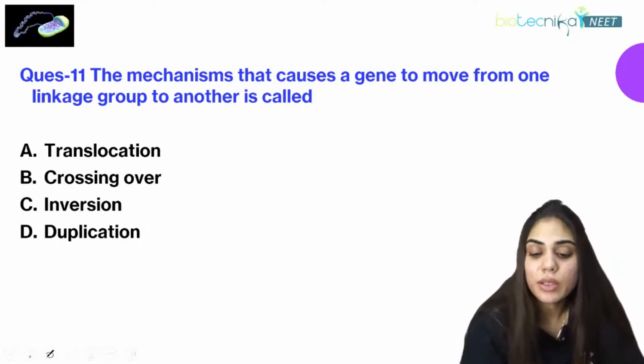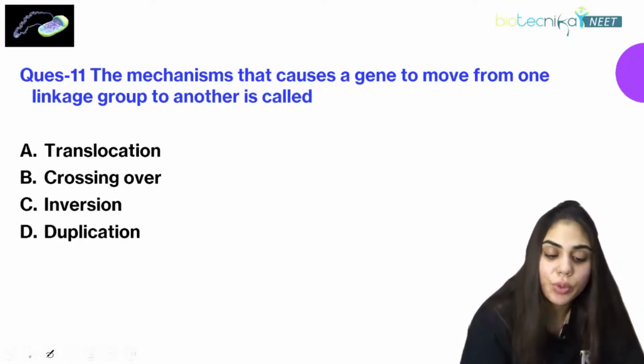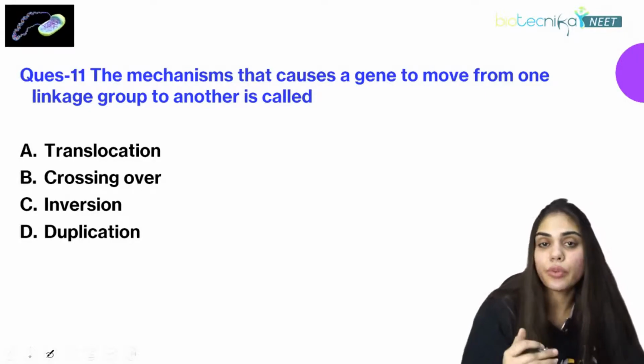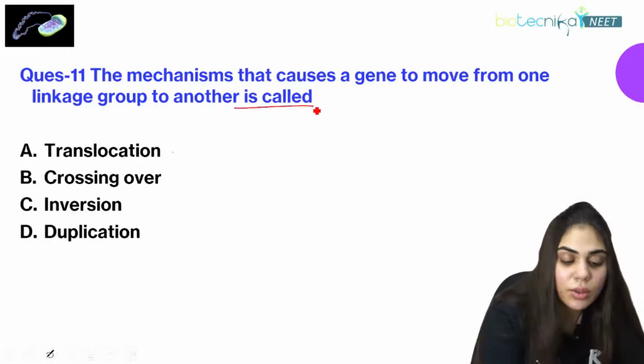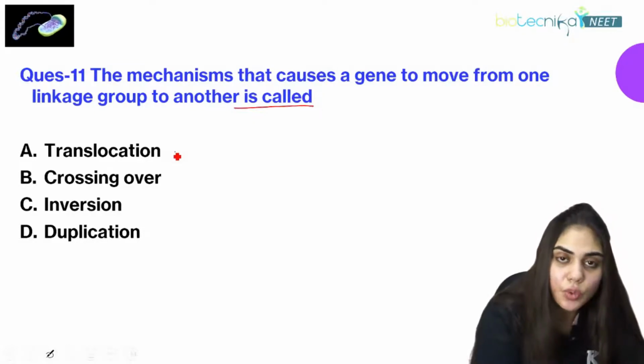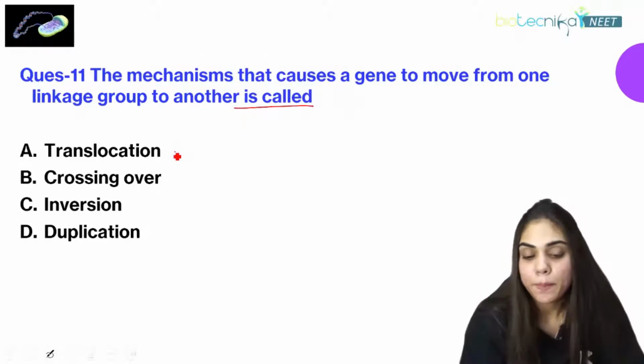The mechanism that causes a gene to move from one linkage group to another. When a gene moves from one linkage group to another, is it called translocation, crossing over, inversion, or duplication?